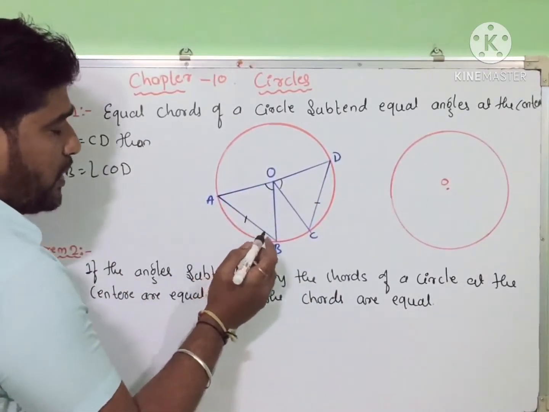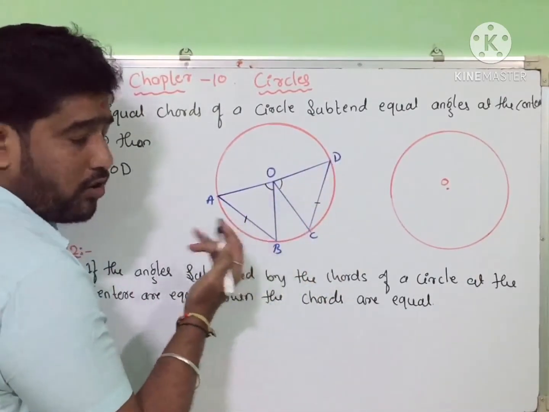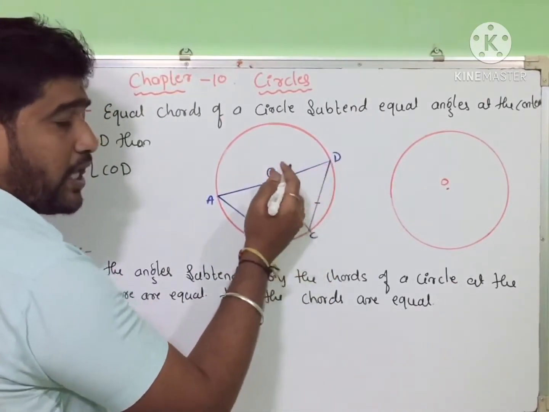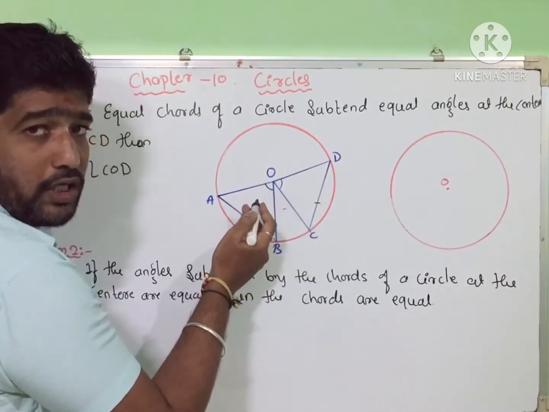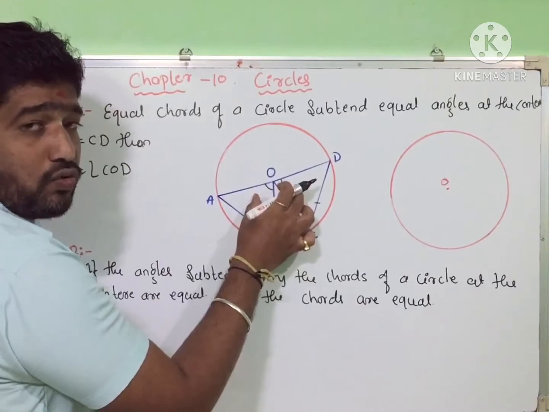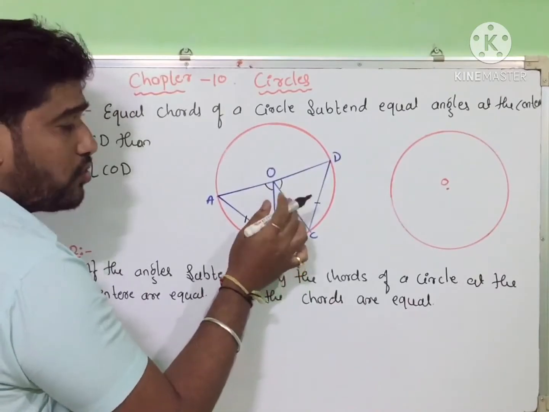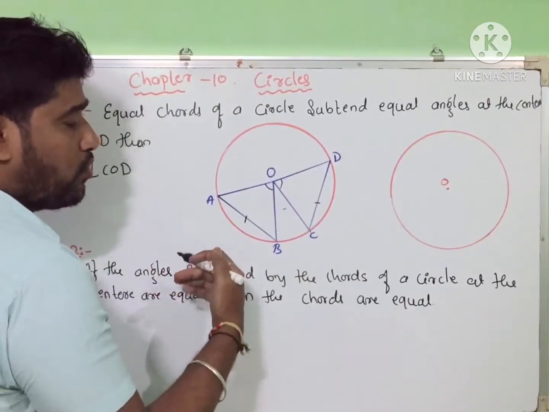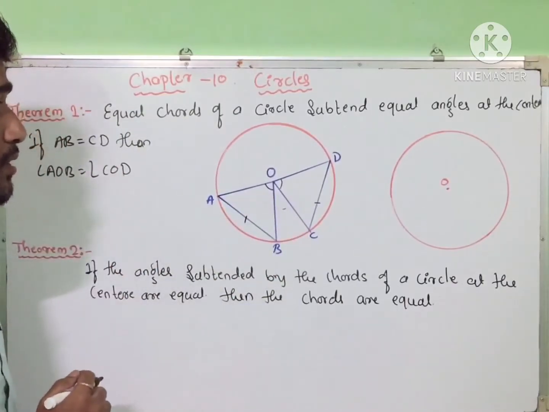So if you want the proof, see here in these two triangles, AB is equal to CD, it is given that the chords are equal, and AO is equal to OC and BO is equal to OD, radii of the same circle. So these four are radii, equal to each other. So in these two triangles the corresponding sides are equal, meaning these two triangles are congruent to each other by the SSS rule, right? These two triangles are congruent, so their corresponding parts are equal. So by CPCT these two angles are equal, right? So it is in the same circle.